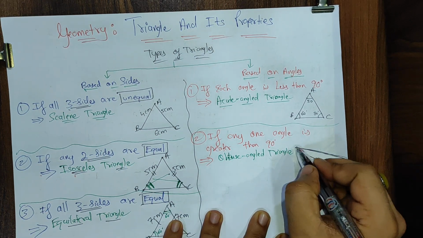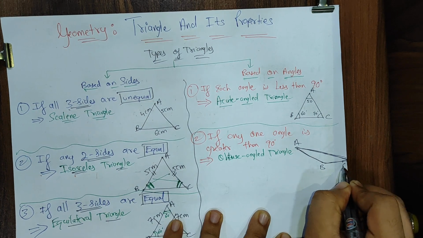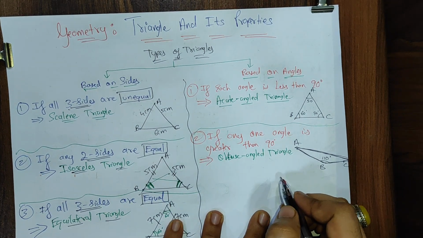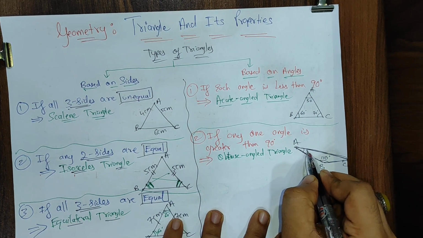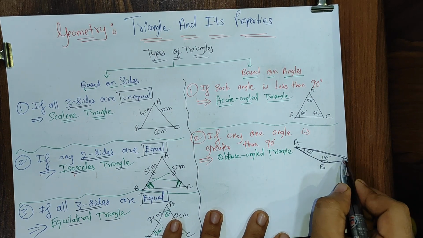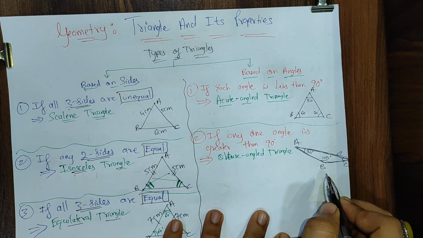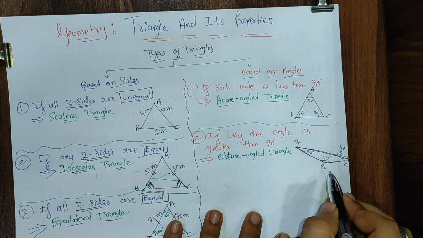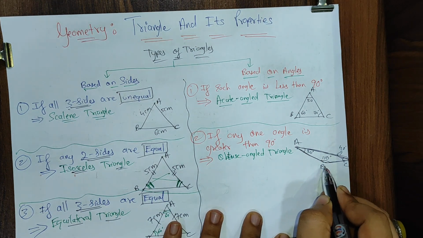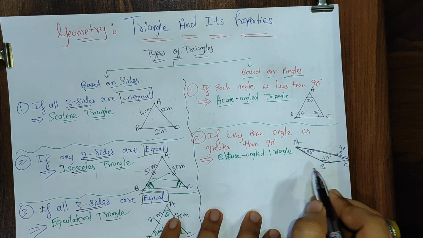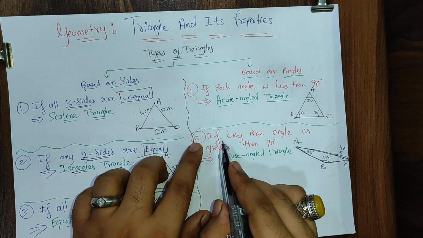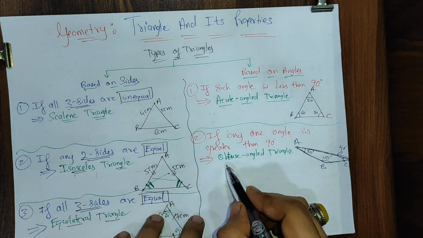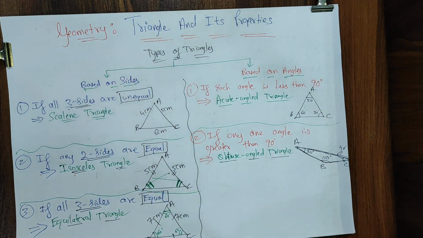Let this be the triangle ABC. If I say angle B is 110 degrees, and angle A is 30 degrees, and of course we know the summation of all the angles is 180 degrees, and this angle C is 40 degrees. Basically, I just want to highlight any one angle here. Angle B is greater than 90. If any one angle out of the 3 angles is greater than 90, we say the complete triangle is an obtuse angled triangle.